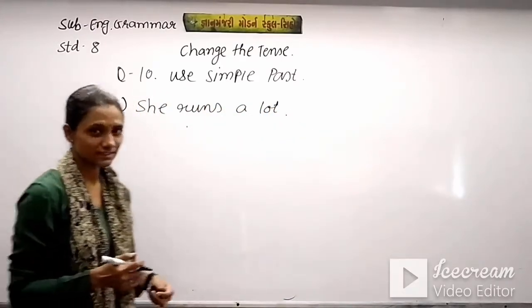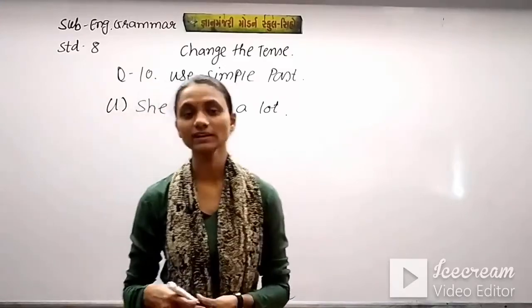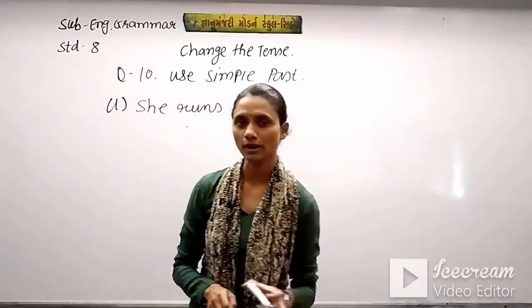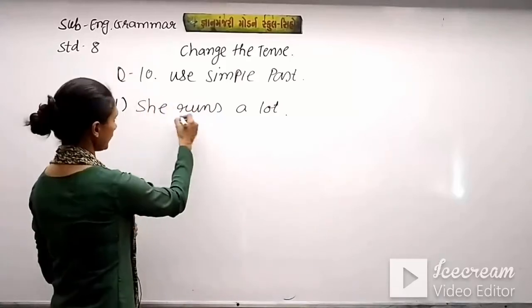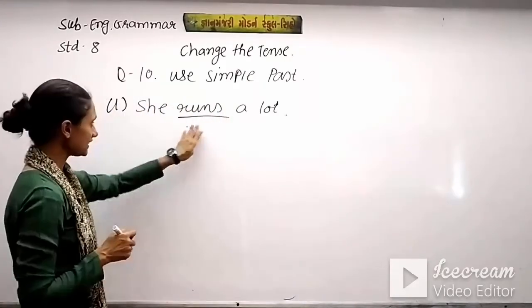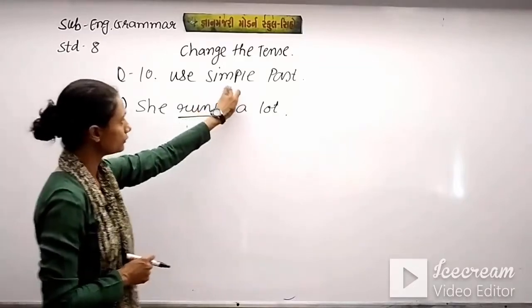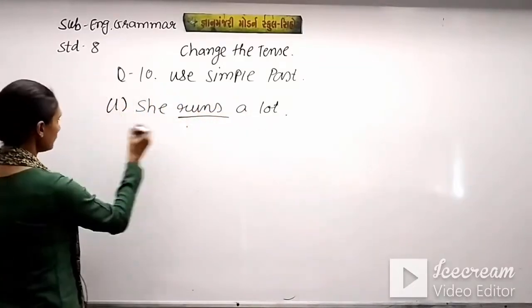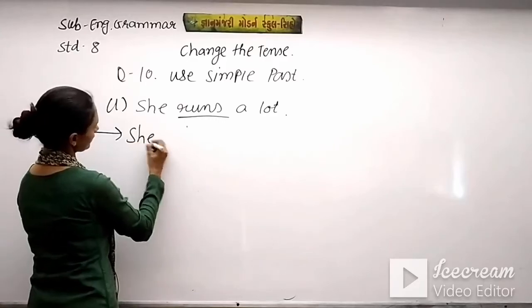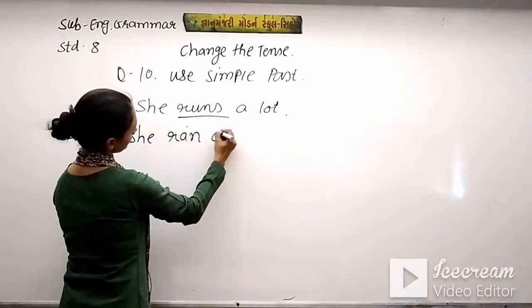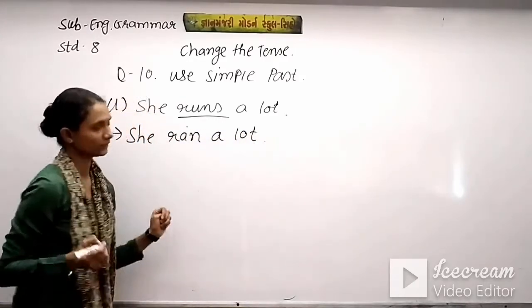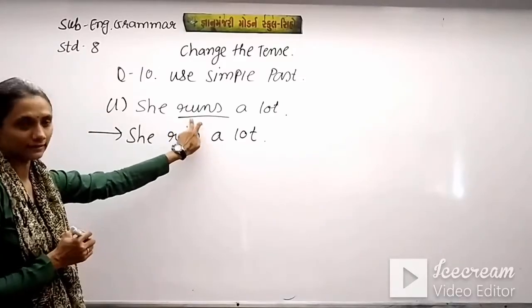To change the tense of the sentence, first we need to focus on the verb part of the sentence, and the verb is runs. It means this sentence is in simple present tense and we are told to use simple past tense. So our answer is she ran a lot. So we change the verb of the sentence.